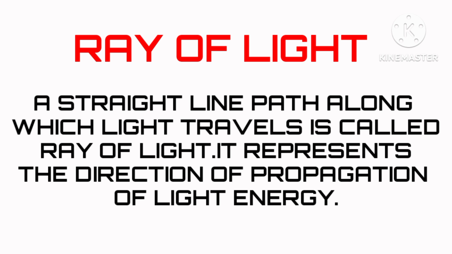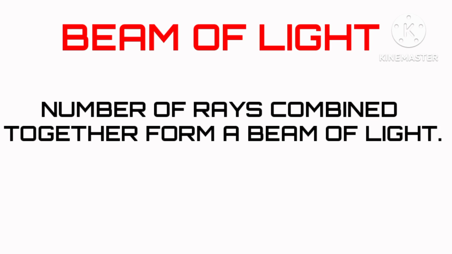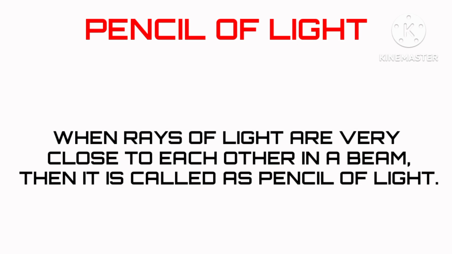Ray of light. A straight line path along which light travels is called ray of light. It represents the direction of propagation of light energy. Beam of light. Number of rays combined together form a beam of light. Pencil of light. When rays of light are very close to each other in a beam, then it is called a pencil of light.